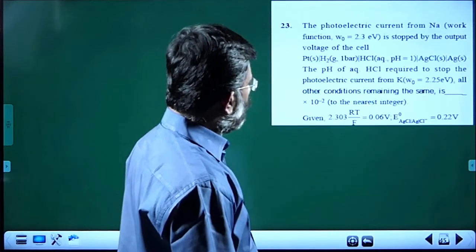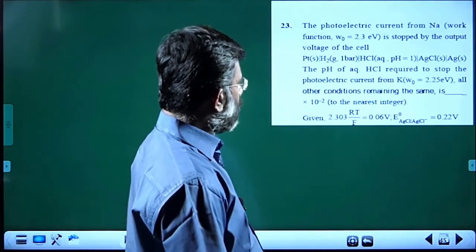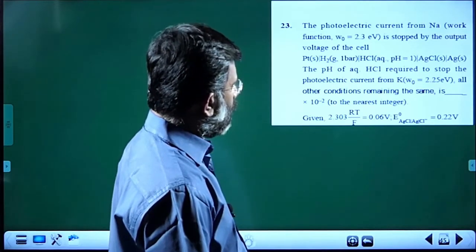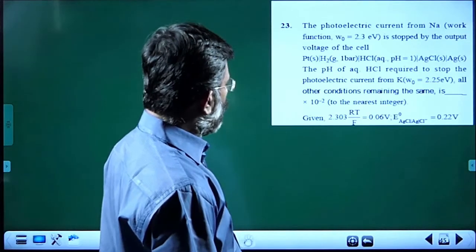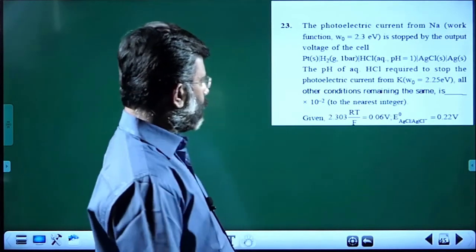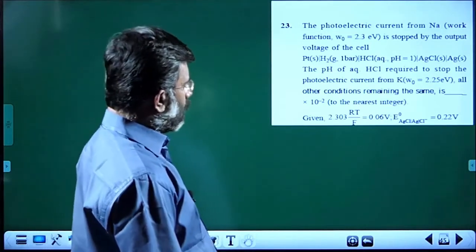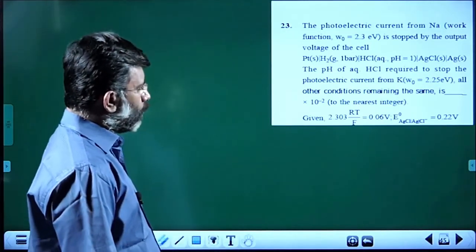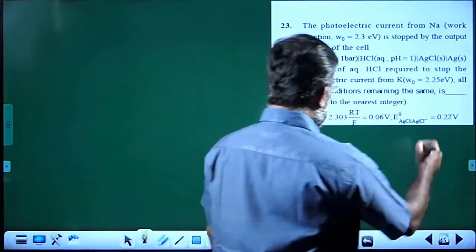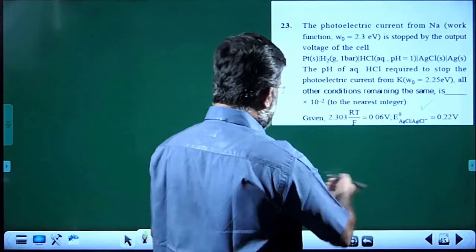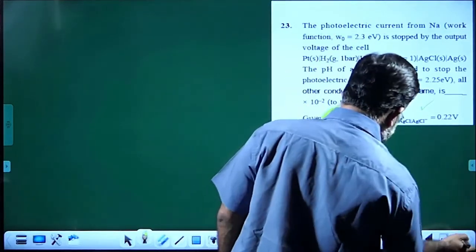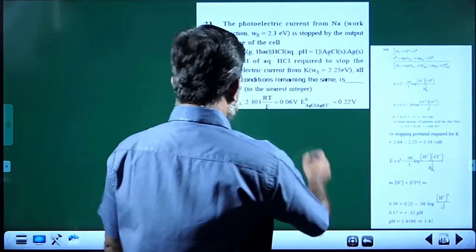The pH of aqueous HCl required to stop the photoelectric current from a metal with work function 2.25 electron volt, all other conditions remaining the same, is? The answer to be reported is x into 10 power minus 2 to the nearest integer. E0 for AgCl is given, and the simplified values are also given. Have a look at that.